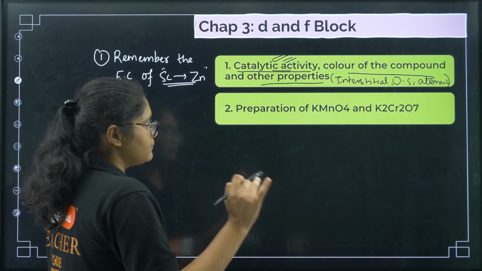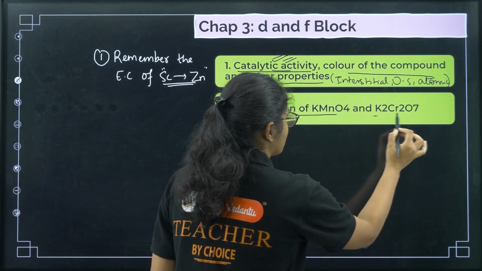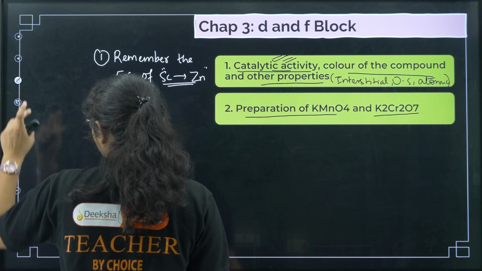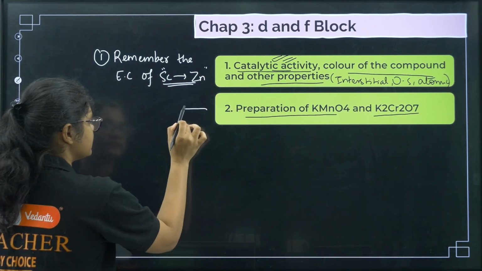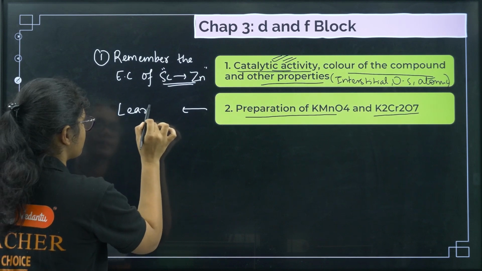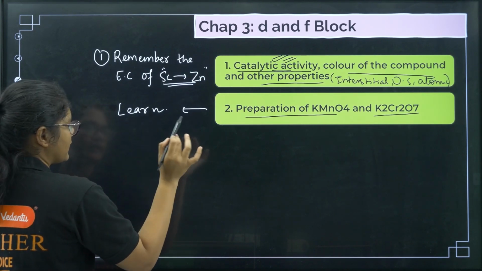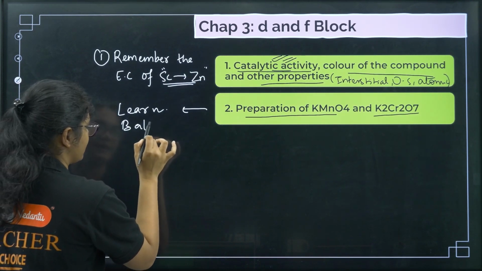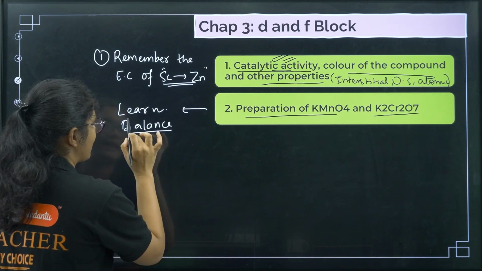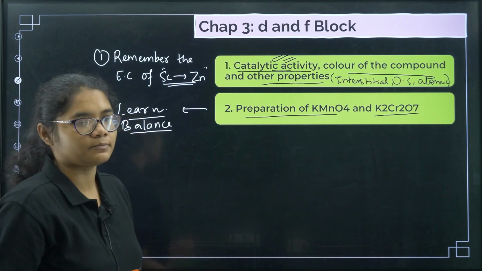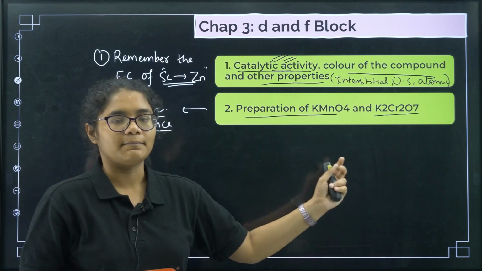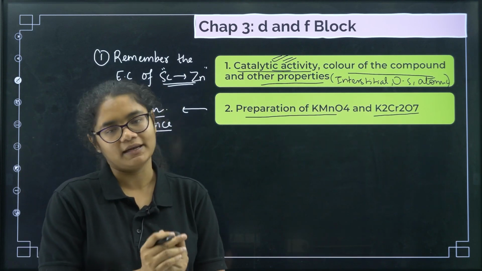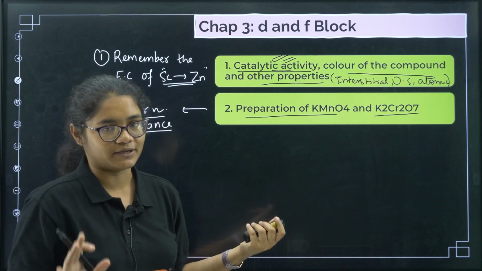Next, coming to a very important and must question: preparation of KMnO4 and K2Cr2O7. Please learn these reactions. Also, don't write only the reaction, you should also know how to balance them. Balancing of equations and mugging up the reactions. For these 2 compounds the preparation method is very very important. This can be a must question.